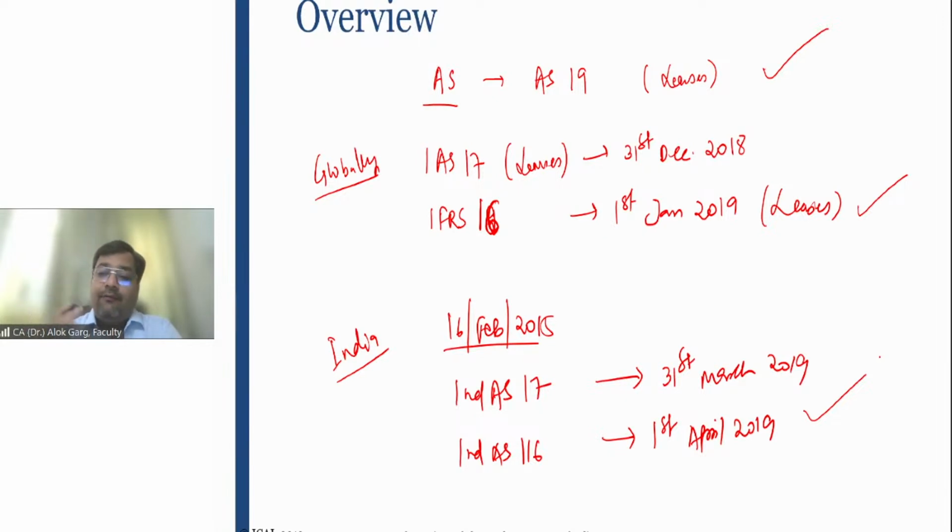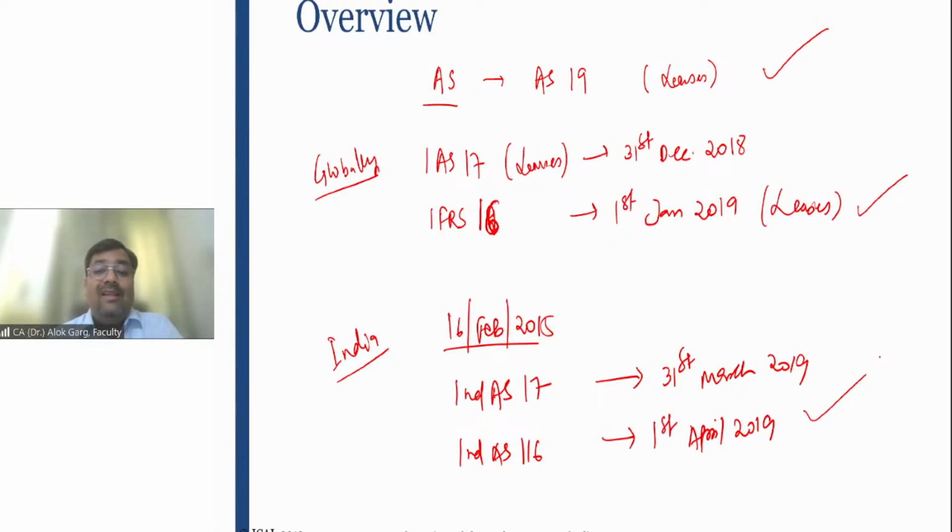We are following IFRS issued by IASB, so whatever change they make, we have to inherit that change and implement it, right? But the question arises, why was the lease standard changed? Was it only a change of number, with the name not changed?